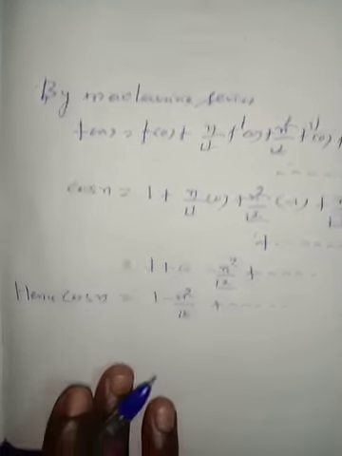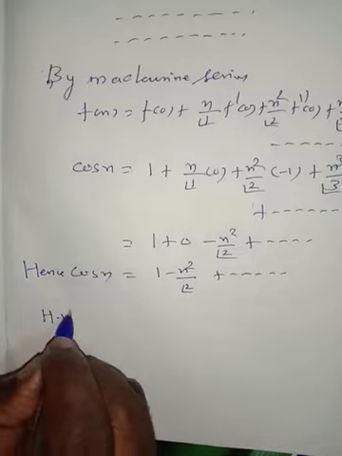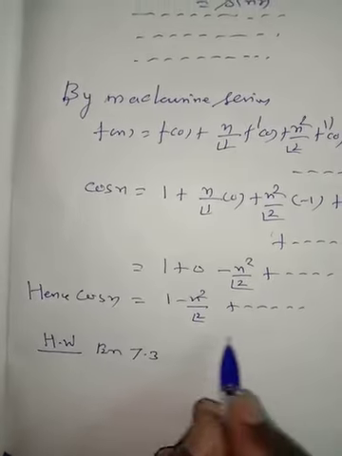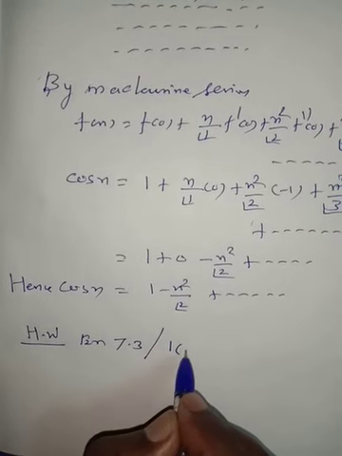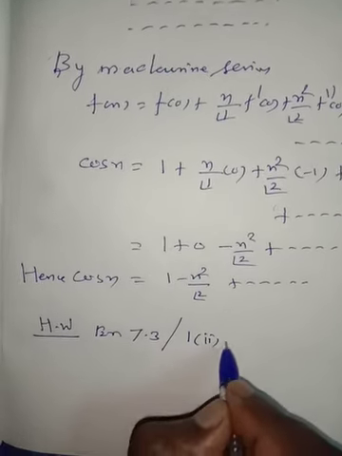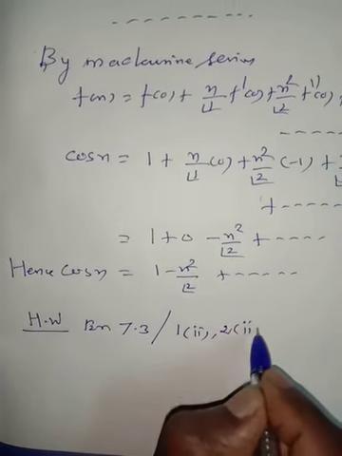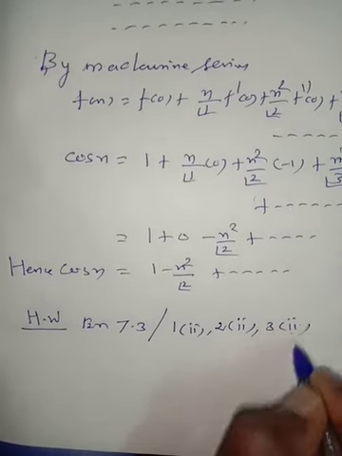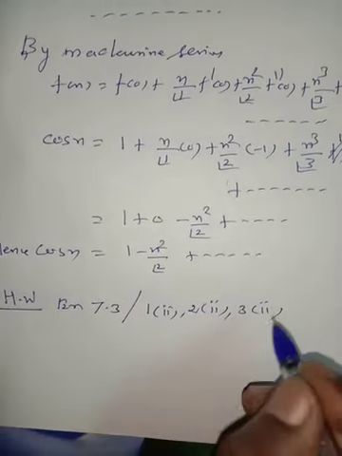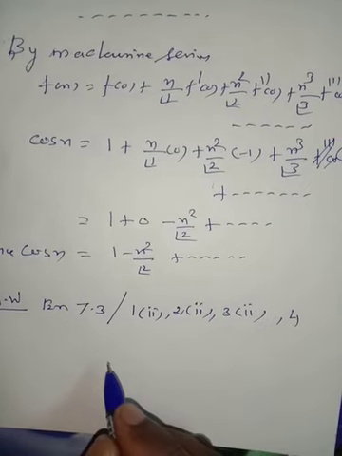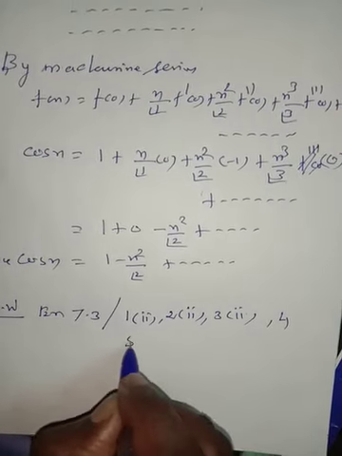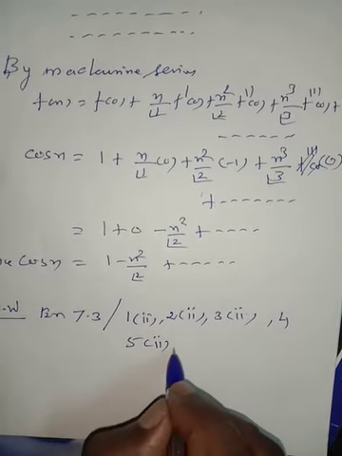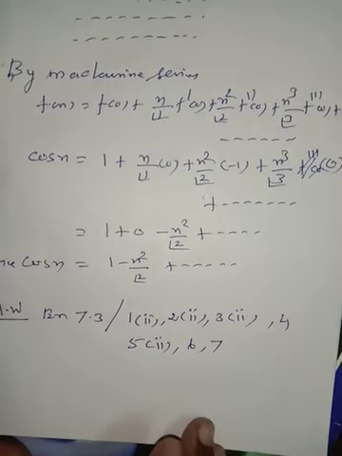Okay, today's homework. Exercise 7.3: sum number 1, subdivision number 2; sum number 2, subdivision number 2; sum number 3, subdivision numbers 3 and 2; sum number 4; sum number 5, subdivision number 2; sums 6 and 9.